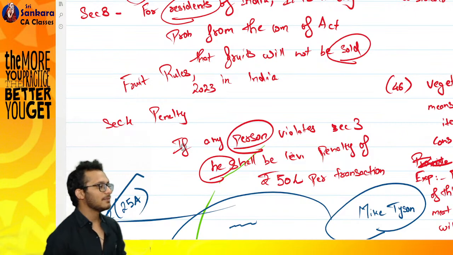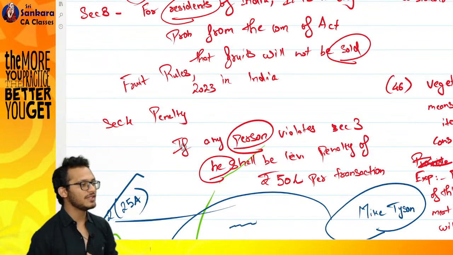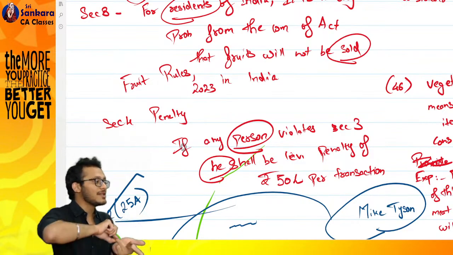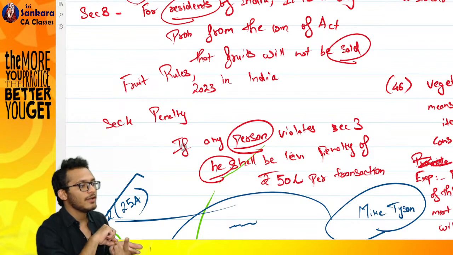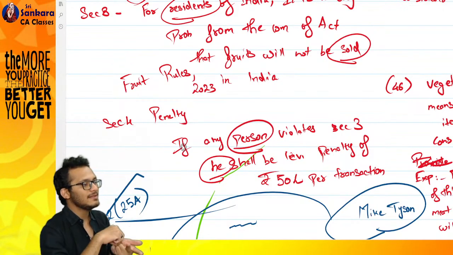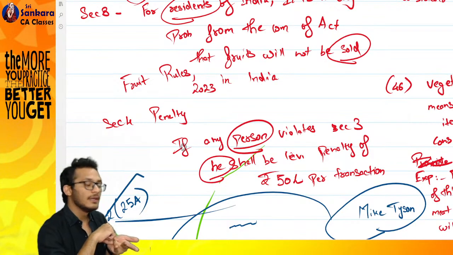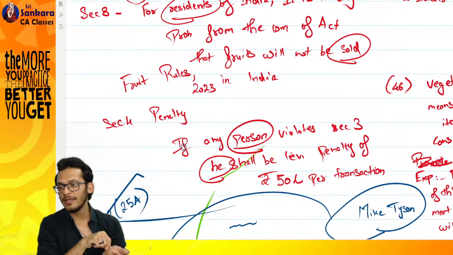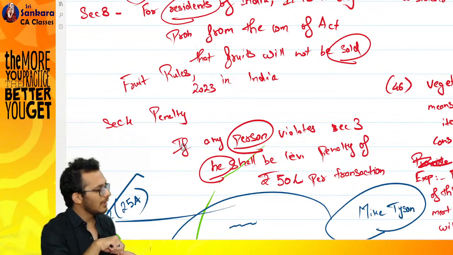Very good. We have something called the General Clauses Act. Understand that definitions can be given in three ways. One way is where you give it in the section itself. If I define something in section number 3, this definition will be applicable only to section number 3. If I give a definition in section number 2, it will be for the whole of the Act.